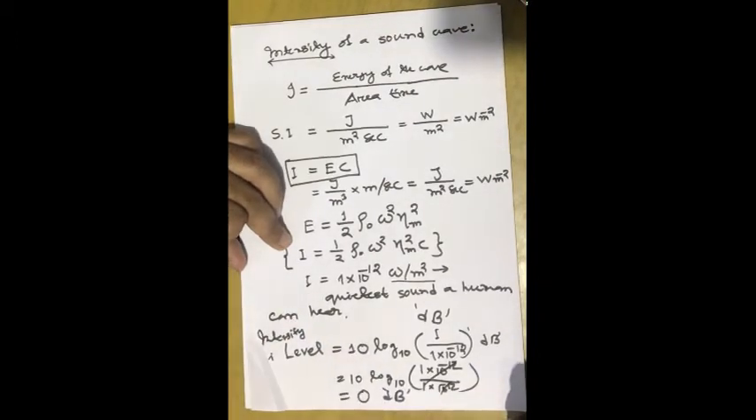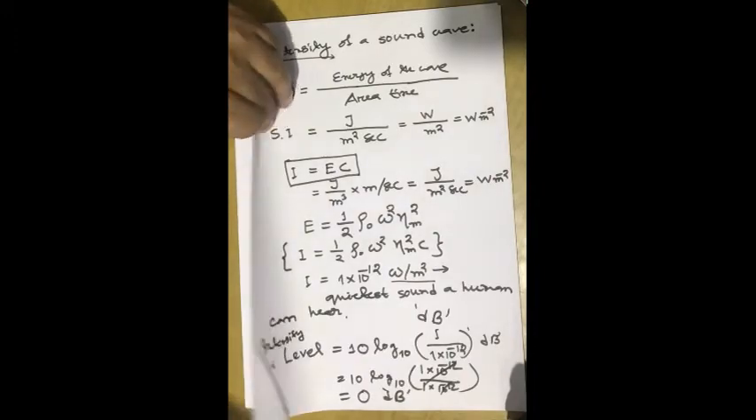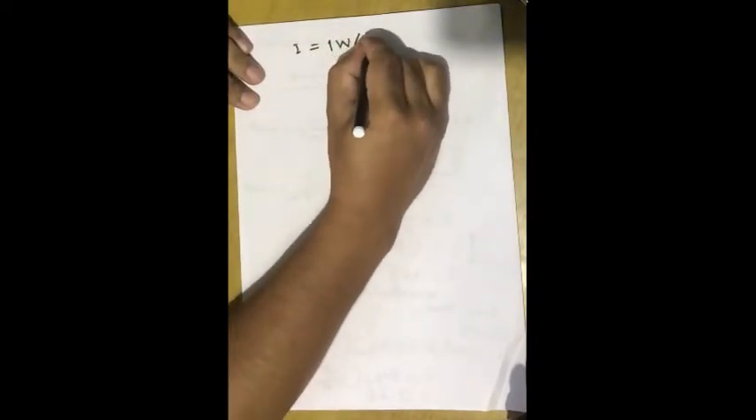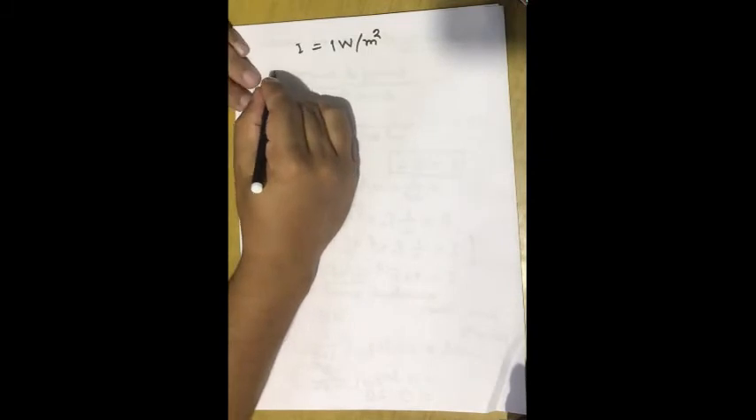Okay, so the human ear can start hearing sound from 0 decibel. For example, now if we consider a typical sound intensity I equal to 1 watt per meter square, let's convert it into decibel and see how much this level of intensity will be.